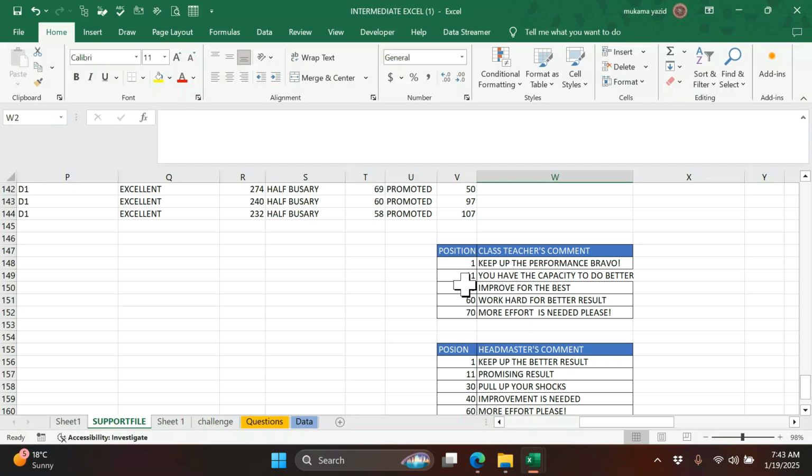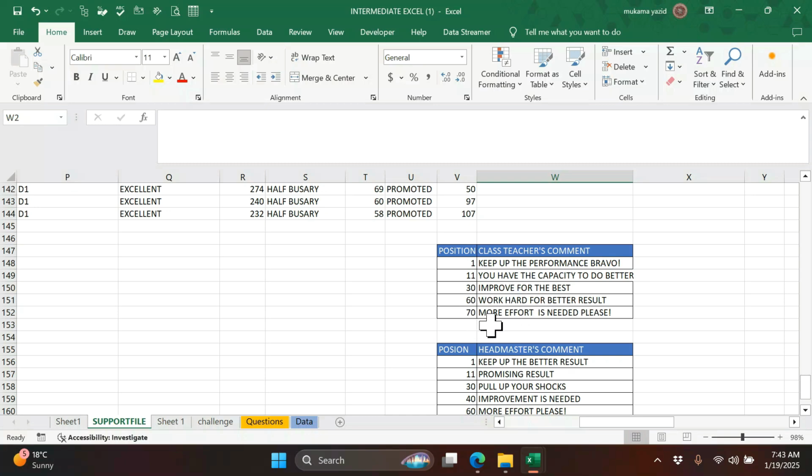So if you are from first to 10th position, I'll give you one comment that will be similar: keep up the performance, bravo. Then from 11th position to 20th, I give a similar comment, which is: have the capacity to do better. Then the 30th, improve for the better. Then another, work hard for the better.